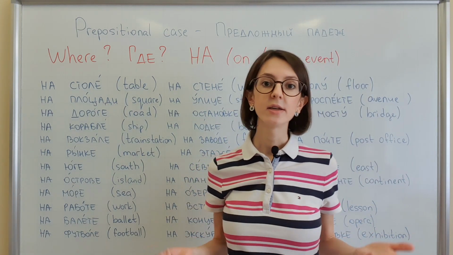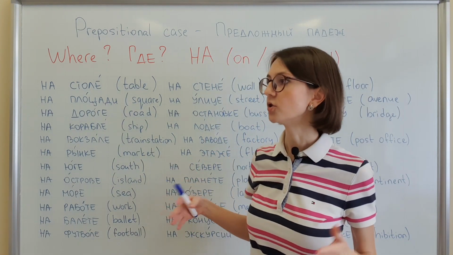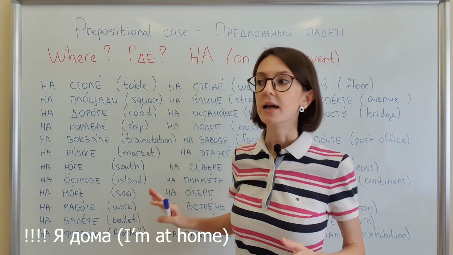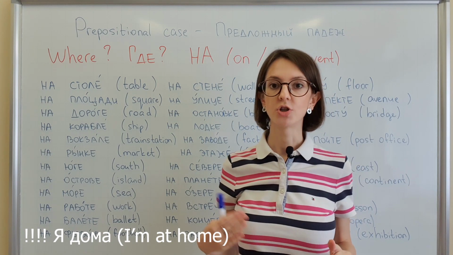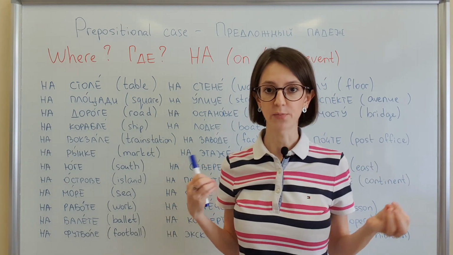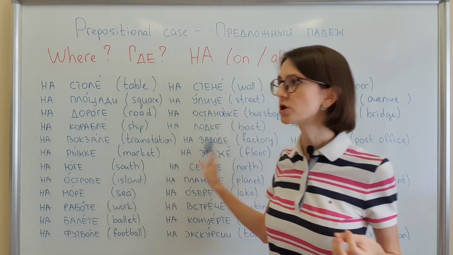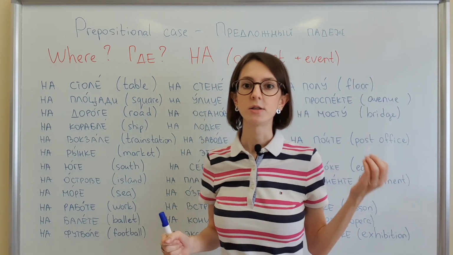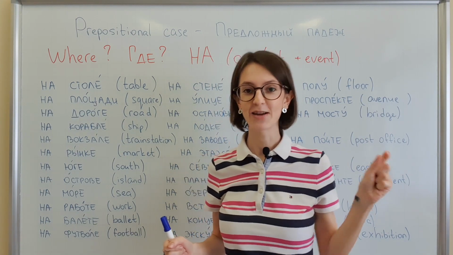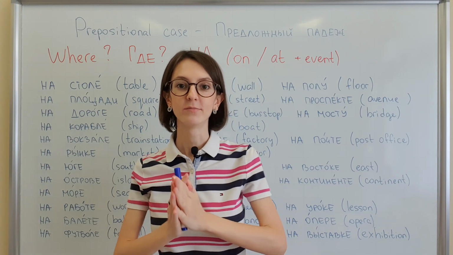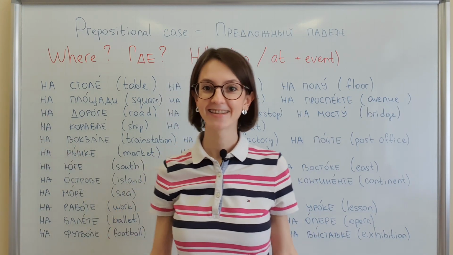There are other examples that unfortunately it's not possible to list all options, but if you understand the logic, it will be easy for you to choose the preposition. The most common ones are here, so I hope you had time to write them down, because we will do some exercises.